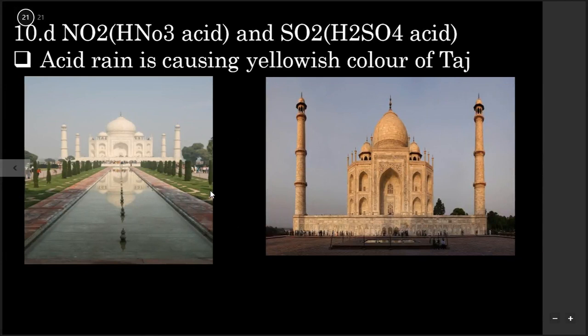So what is the effect on monuments due to acid rain? Here you can see this is white marble, and it gets turned into a yellowish color if acid rain happens, and it also has a bad effect on human or animal skin, and plants also. So that's all for the day.